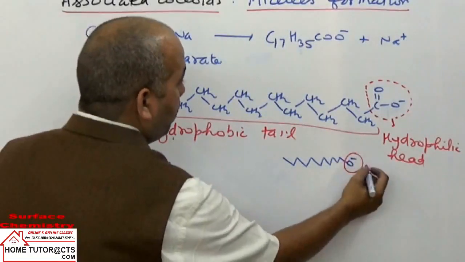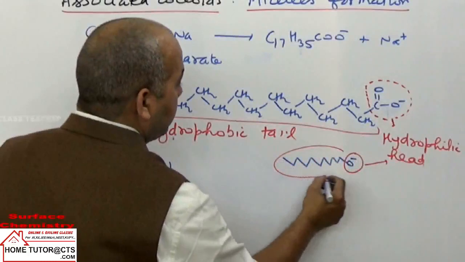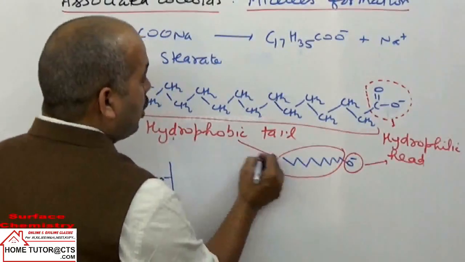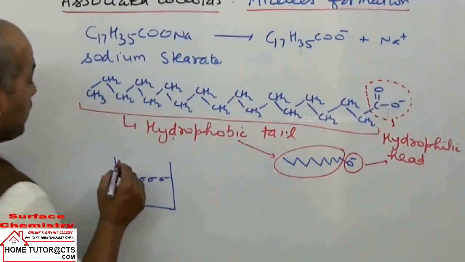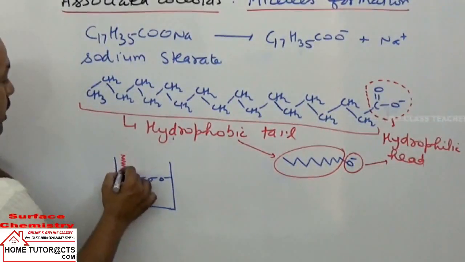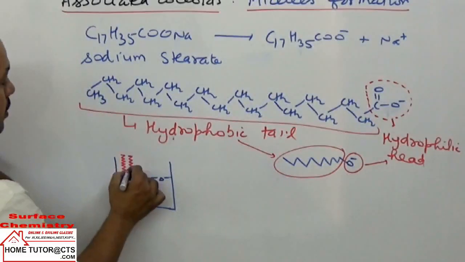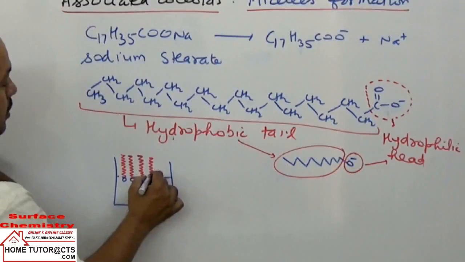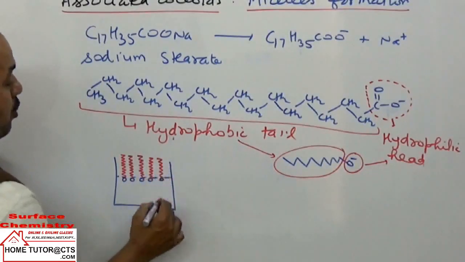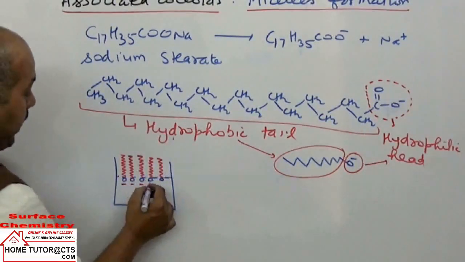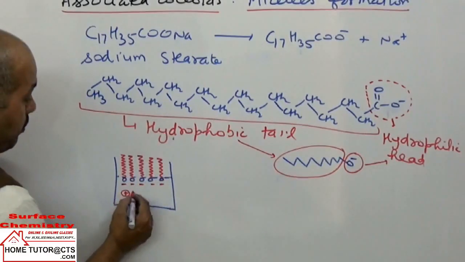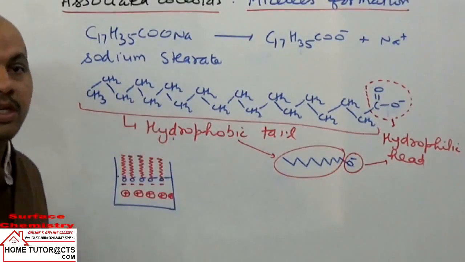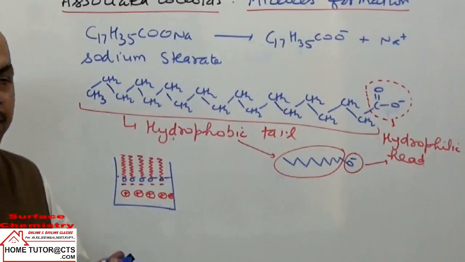This is the hydrophilic head, and this zigzag carbon chain is the hydrophobic tail. The hydrophobic tail tries to lie outside the aqueous layer because it is water repellent, while the hydrophilic head stays in the aqueous layer, with sodium ions below in the solution. So they have electrostatic interaction forces.